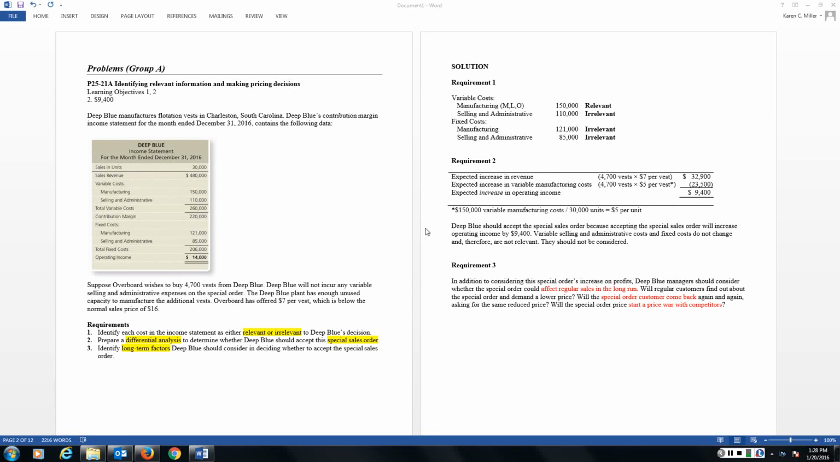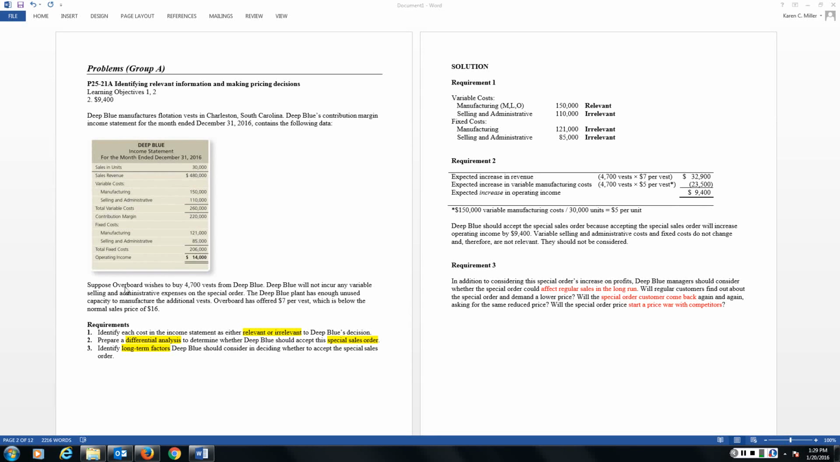So we have Deep Blue manufacturing flotation devices, and they've provided their contribution margin for us for the end of the year. And we can see that they've sold 30,000 units this year. We have their revenue, their variable cost, their fixed cost, and their total operating income. Once again, we're using the contribution margin approach in each of these situations because we're looking primarily at contribution margin, since fixed costs typically do not change in the short term unless we're told differently. We will assume they will not change.